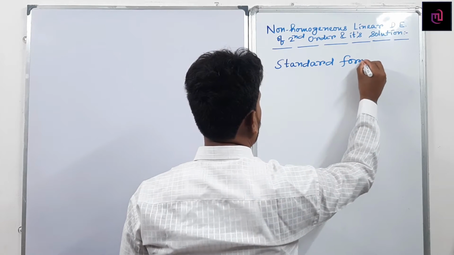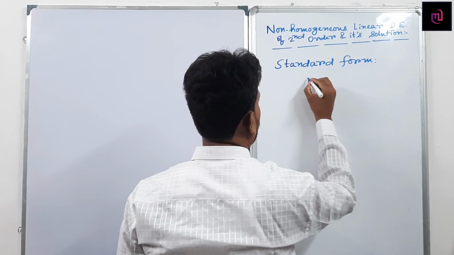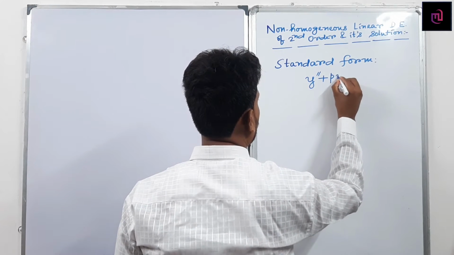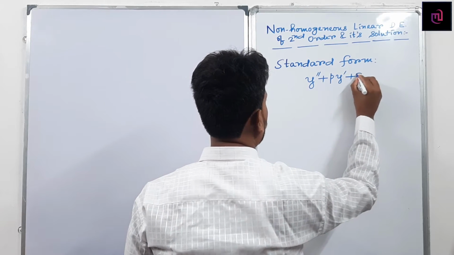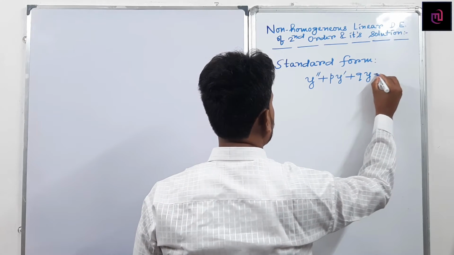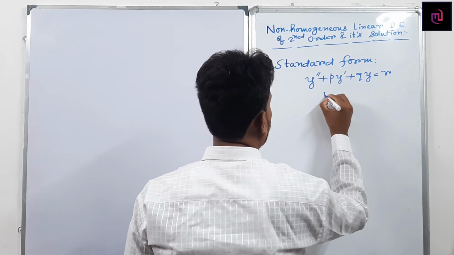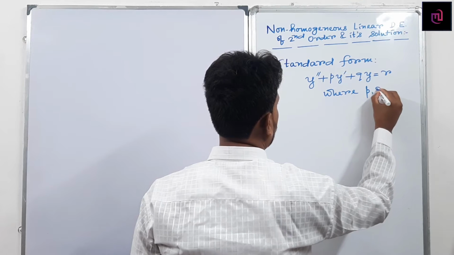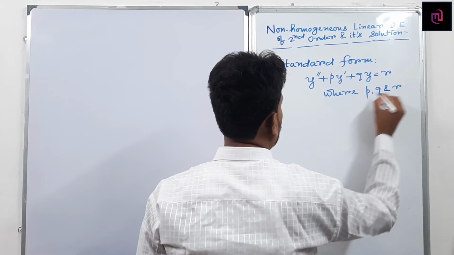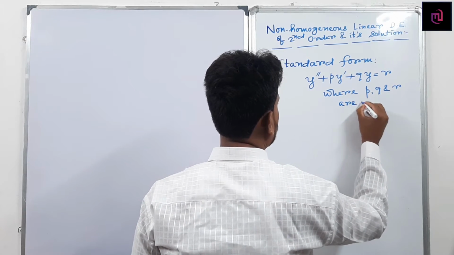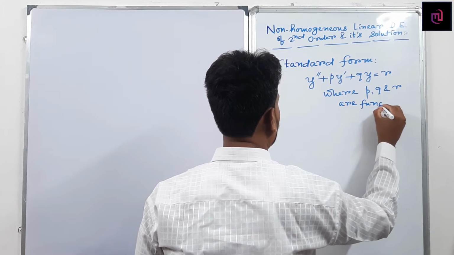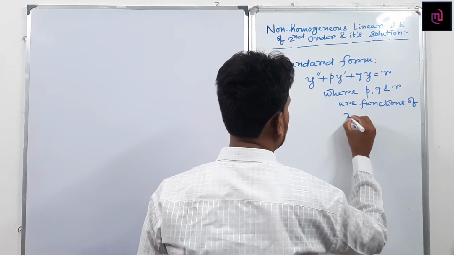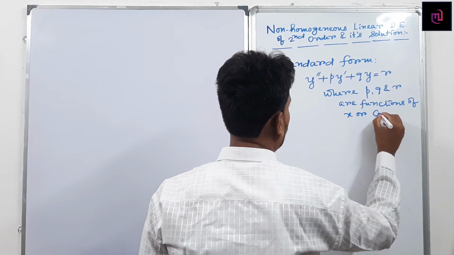The second order equation: y double dashed plus p into y dashed plus q into y equals r, where p, q and r are functions of x or constants.